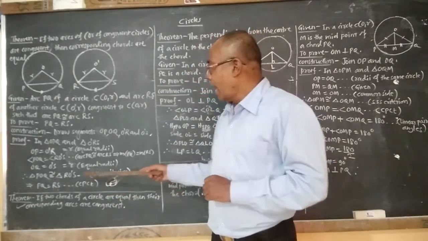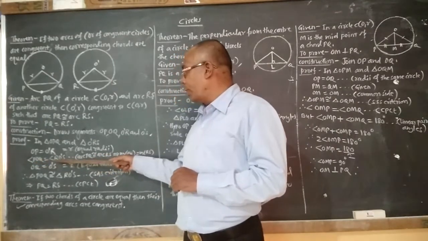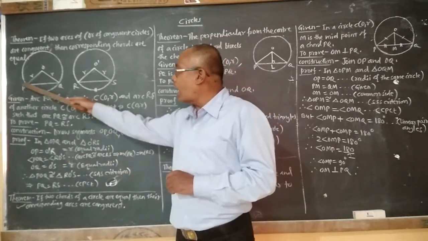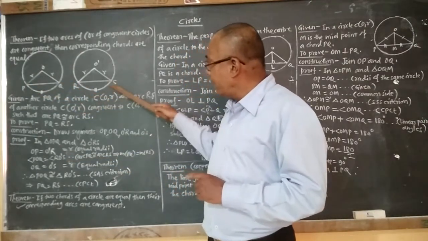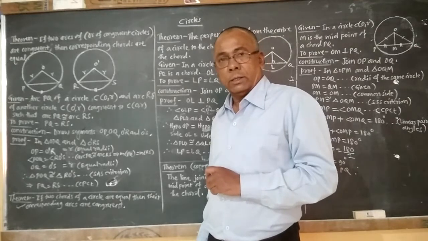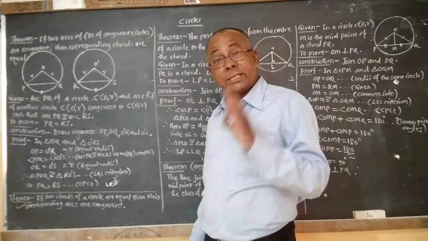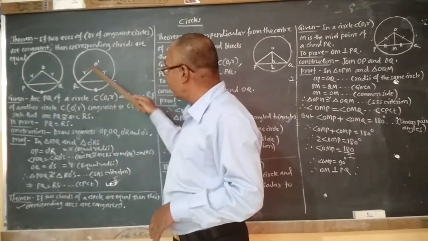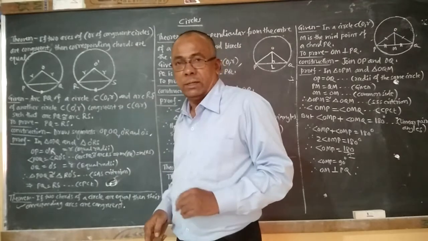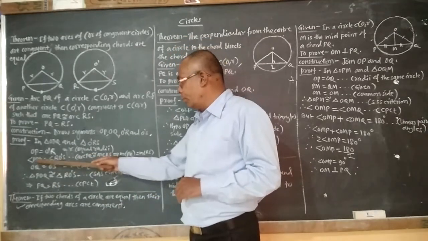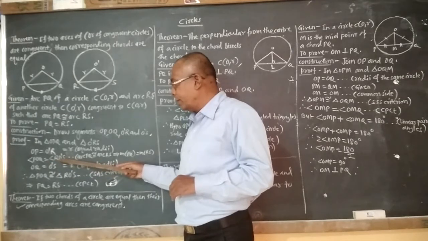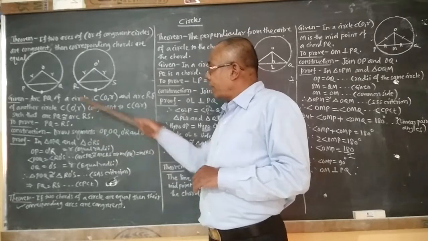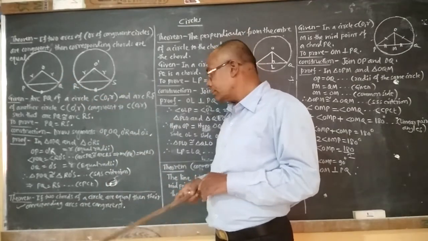Then angle POQ equals angle RO dash S. If the two arcs are equal, then their central angles, that is angle POQ and angle RO dash S, must be equal. Here central angles are equal.